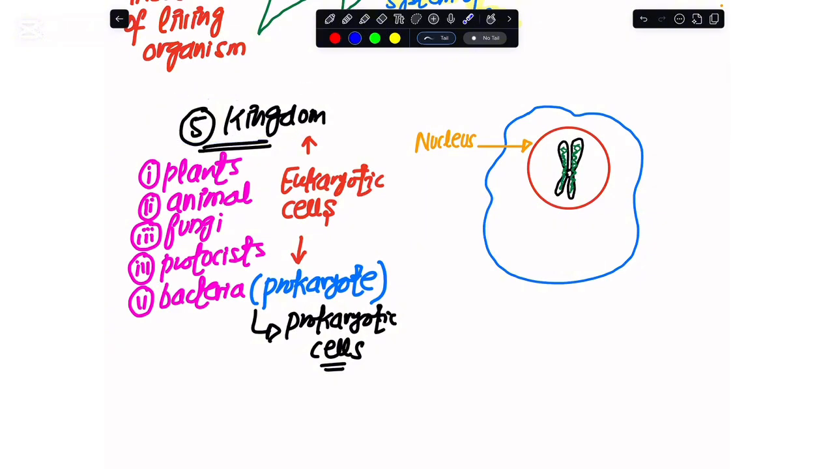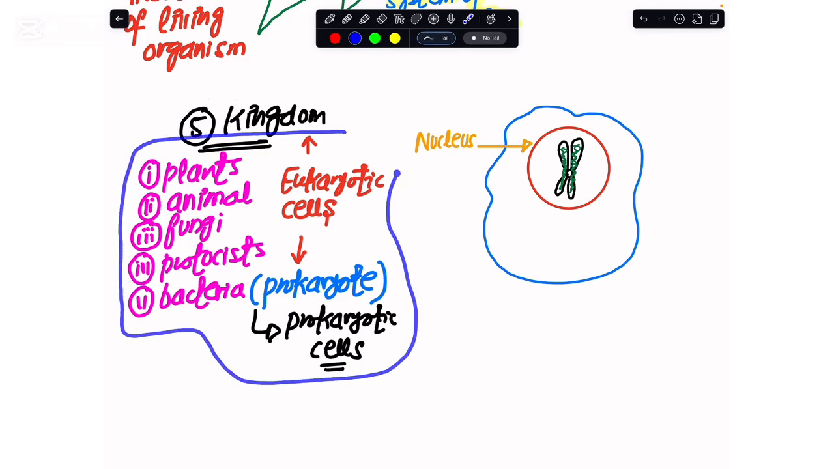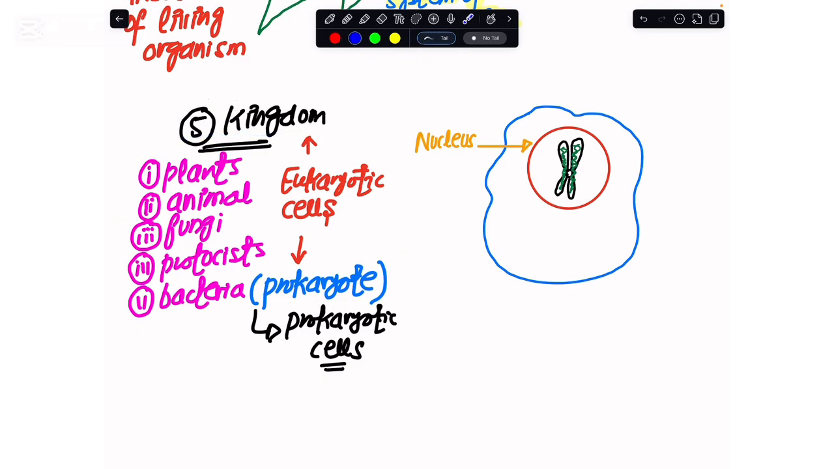Among them, there are the plants, the animals, the fungi, the protoctists, and finally the bacteria. So we have this variety of living organisms, and we have to be very clear about the characteristic features of the organisms that we have placed in their specific kingdoms.